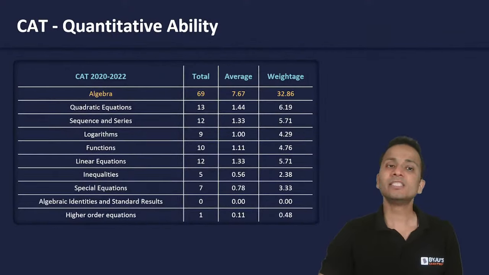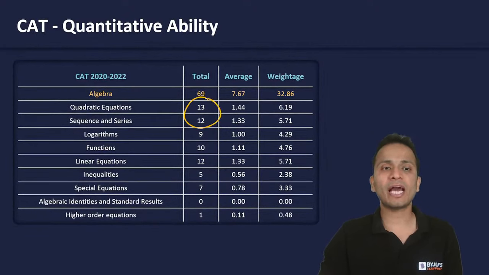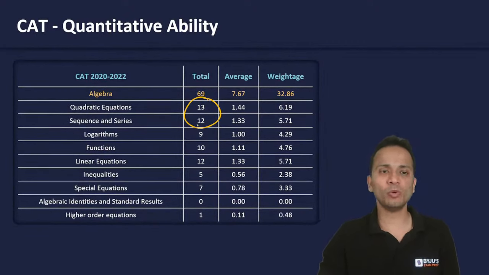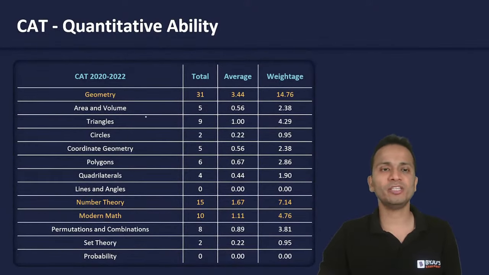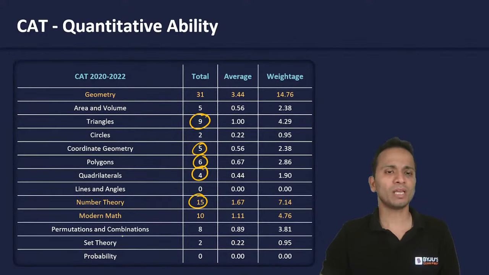Okay, so I can say that time, speed, distance, time and work are the most important areas when it comes to arithmetic. Similarly, for algebra, quadratic and sequence and series are the two important areas. Linear equations and functions are the next two areas to follow, right? Geometry, you will find more of the questions from triangles as well as polygons, coordinate geometry, and quadrilaterals, right?